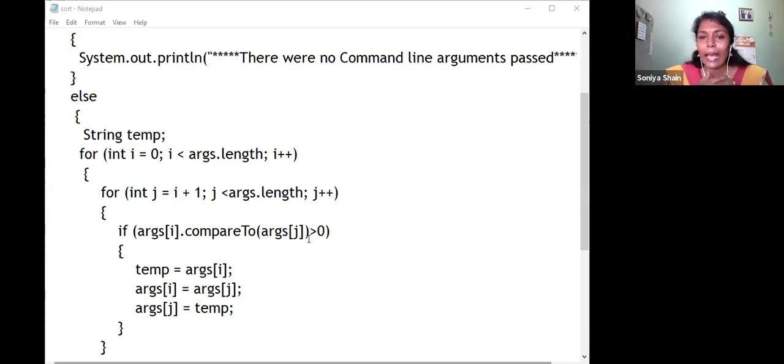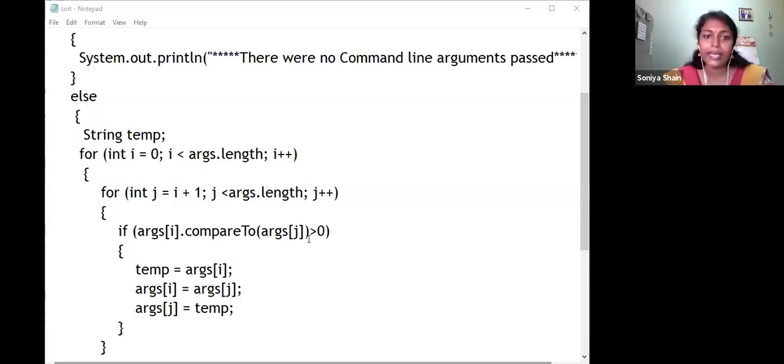Because the capital A ASCII value is 49, then capital B will be 50, 51, like that it will go. So it's a general concept. Suppose A and B: comparing A means 49, then B means 50. So 49 minus 50 gives a negative value. That means no need to interchange.